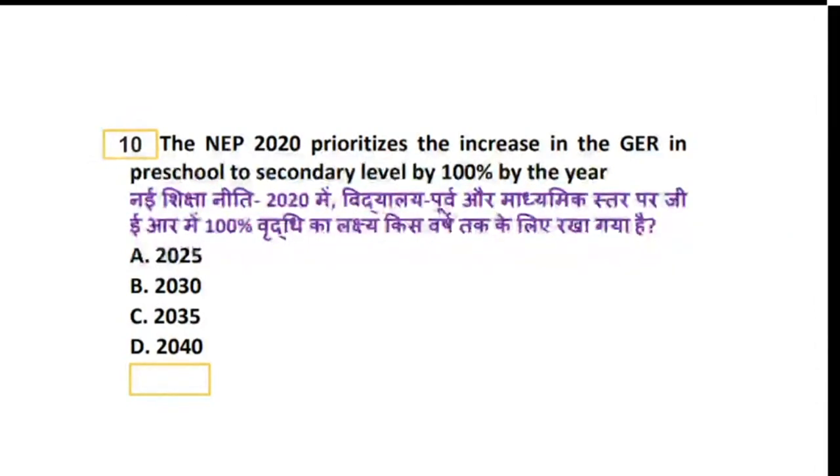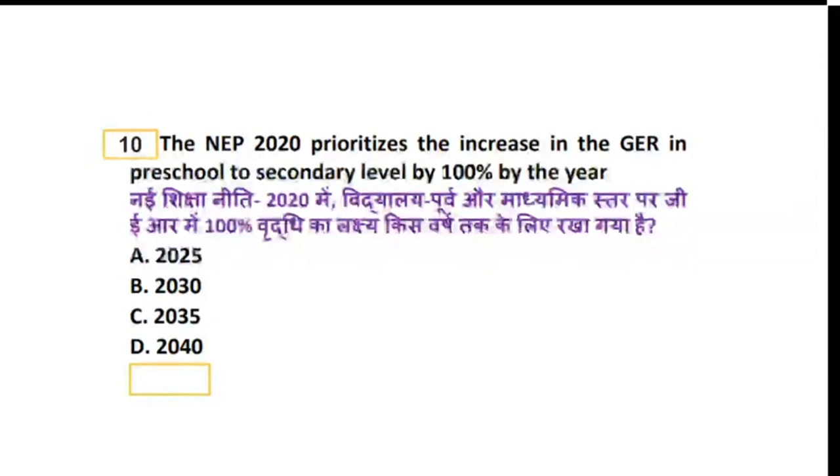The National Education Policy 2020 prioritized an increase in the gross enrollment ratio from preschool to secondary level to 100% by which year? Is it 2025, 2030, 2035 or 2040?